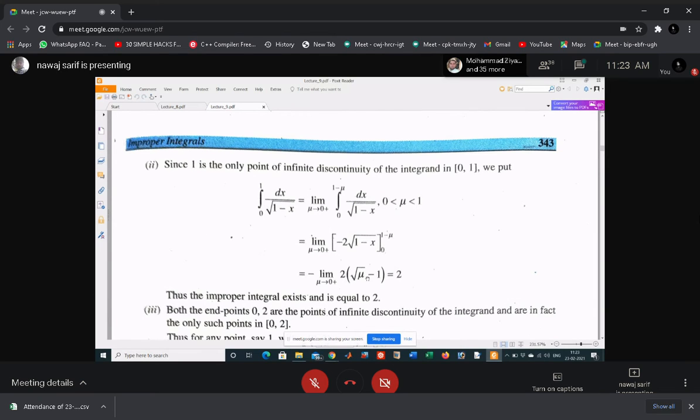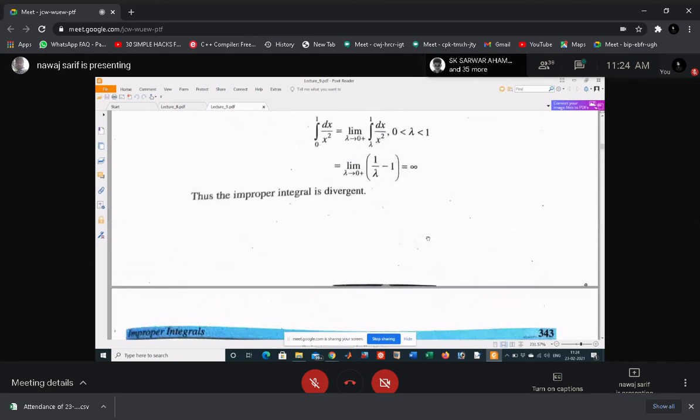And when mu tends to 0, what will it give you? This one, minus 2 is outside, and this gives you 2. So this improper integral exists and is equal to 2.